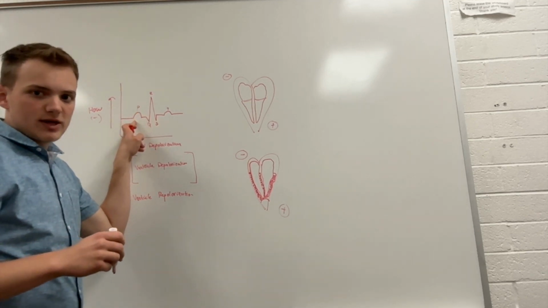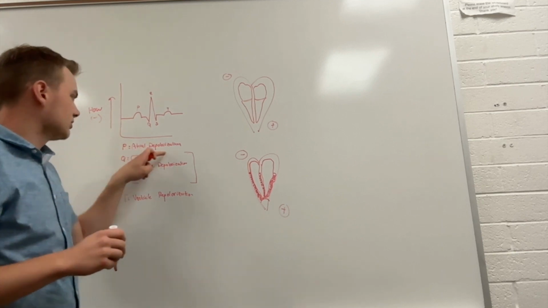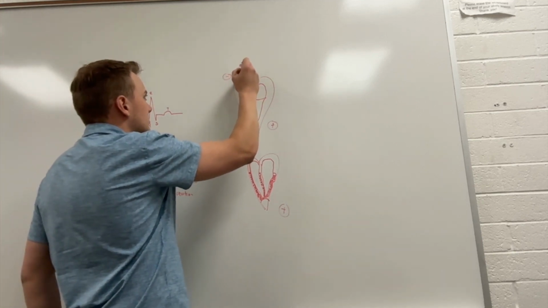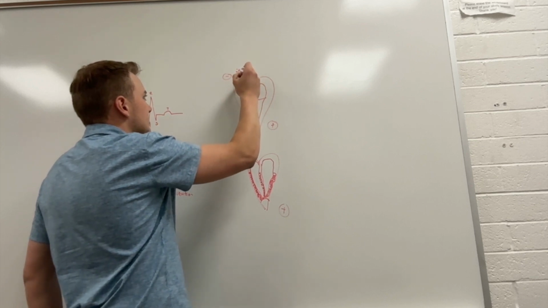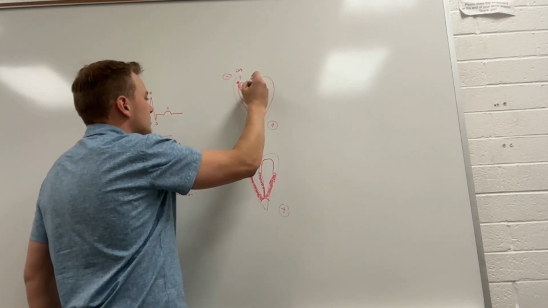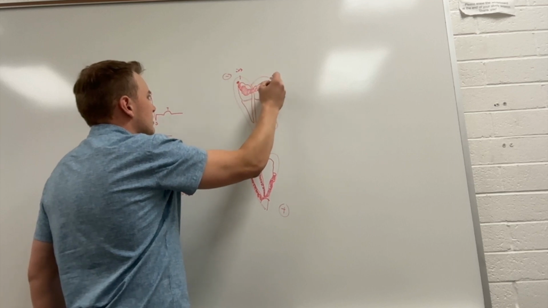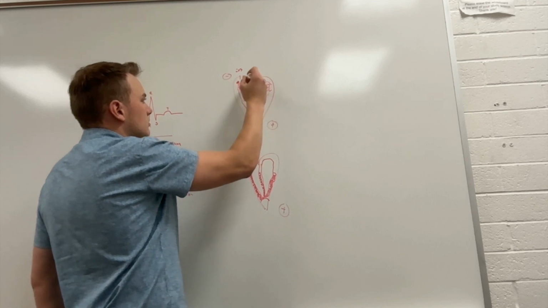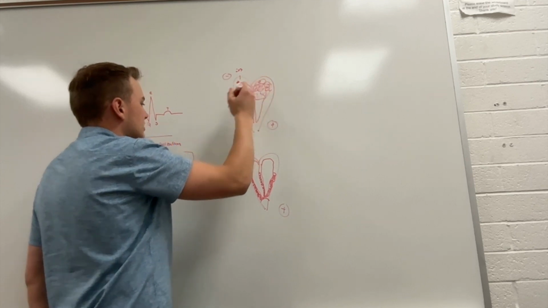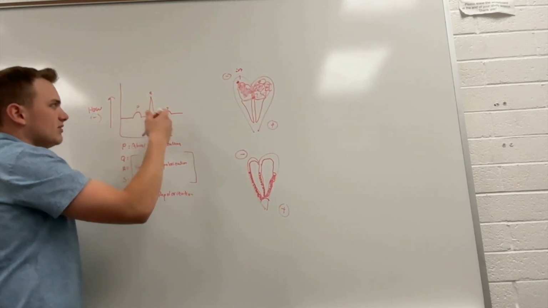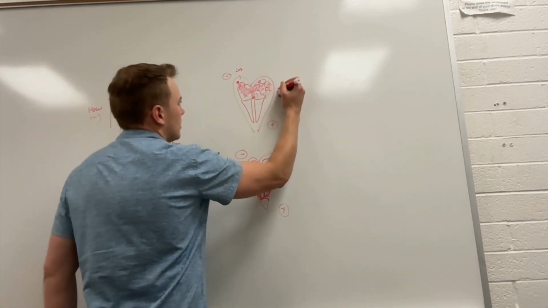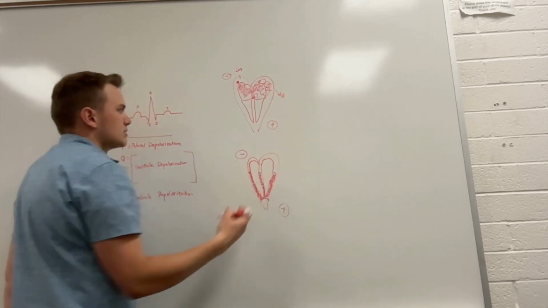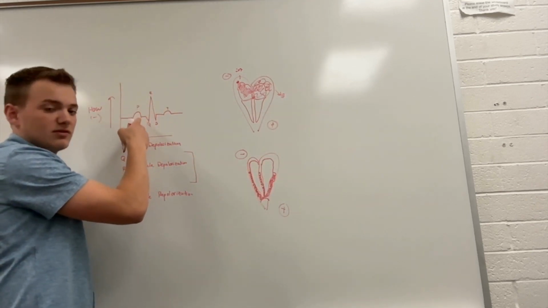Starting with the P wave, this is what's called atrial depolarization, meaning our SA node up here has sent a shock wave of depolarization out, and it's causing all this muscle, not the ventricles themselves of course, but all the muscle to depolarize. And that's what we see as a P wave. We see it like this because as we move our charge this way, we're moving a positive towards a positive, and that causes an upward inflection.